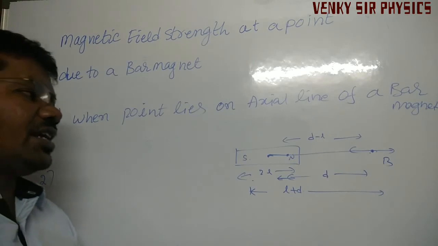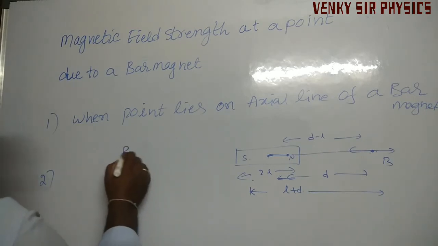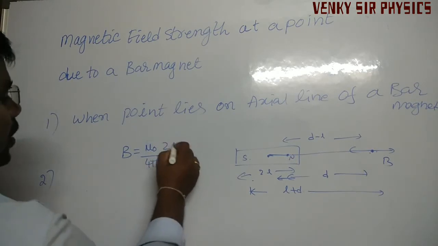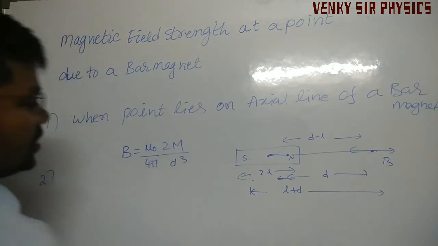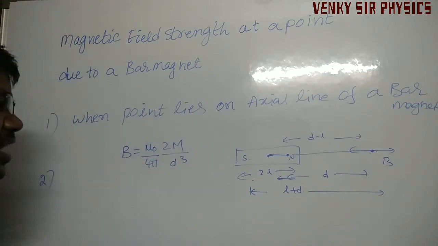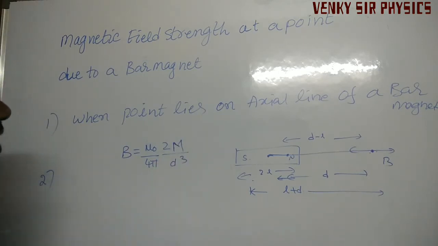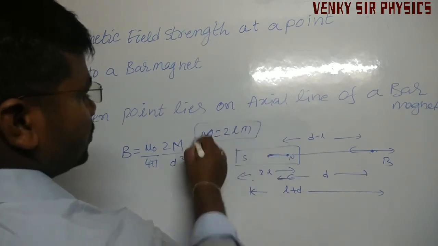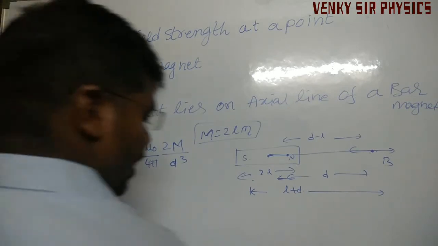So in this way we have to find the magnetic field at a point on the axial line, which is given by B is equal to mu naught by 4 pi, 2M divided by d cubed. Understand? Here mu naught by 4 pi is a constant, 2 is a number, M is the magnetic moment, M is equal to 2 into l into m, where small m is the pole strength.